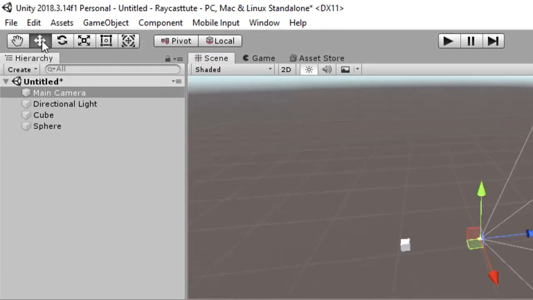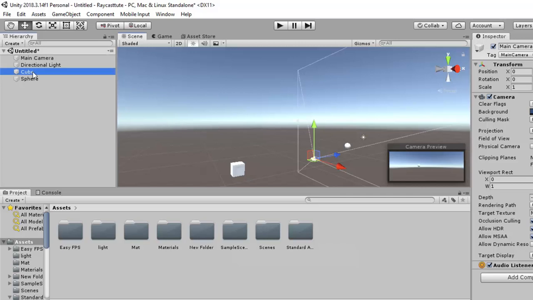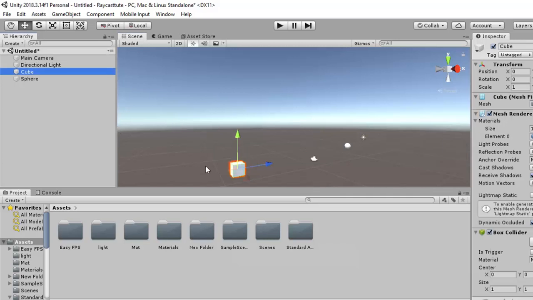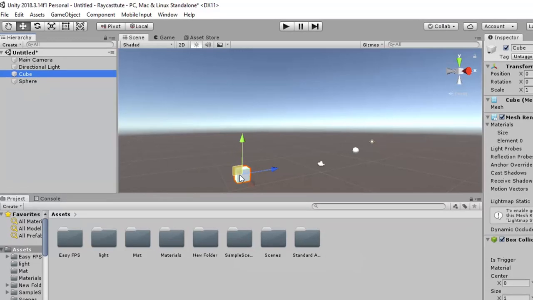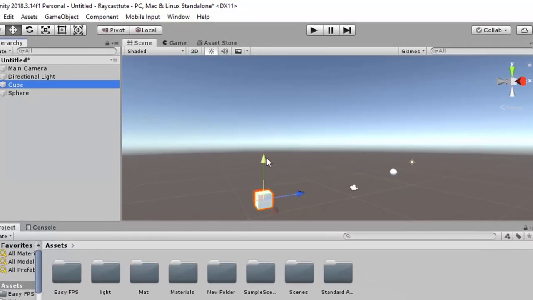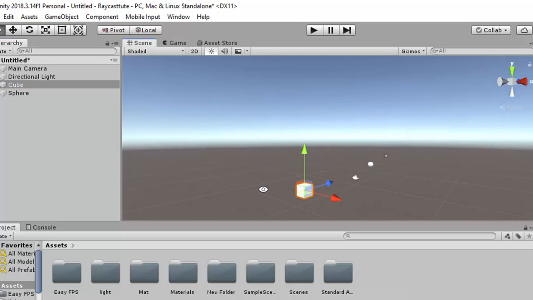Okay, so now I will tell you what are these tools. Suppose I am clicking on this cube. Whenever you click on any game object from hierarchy panel, you can see there will be three arrows which will be associated with that game object. Actually these arrows are green, blue and red in color.